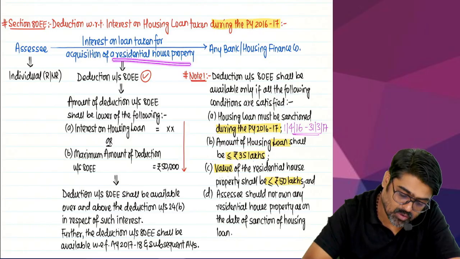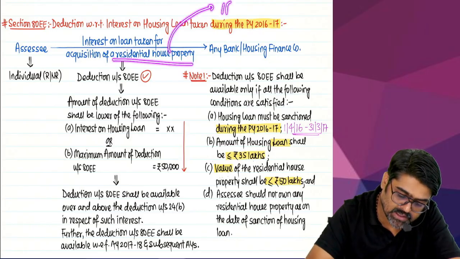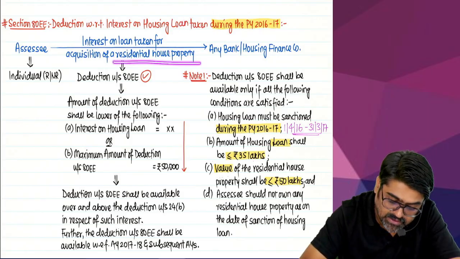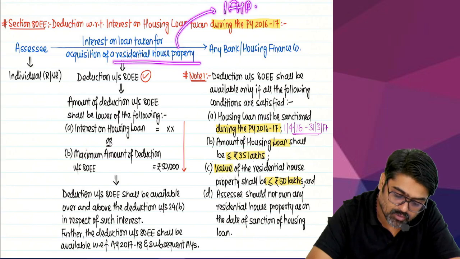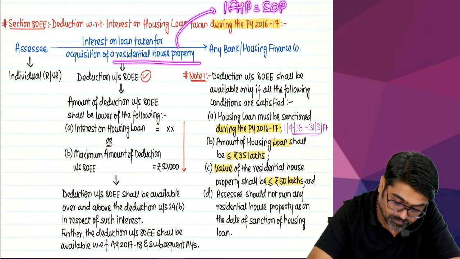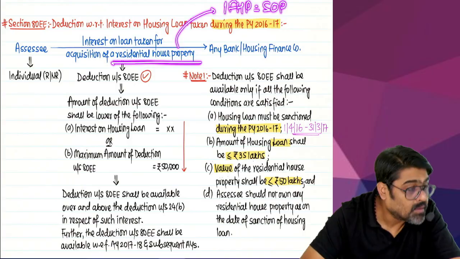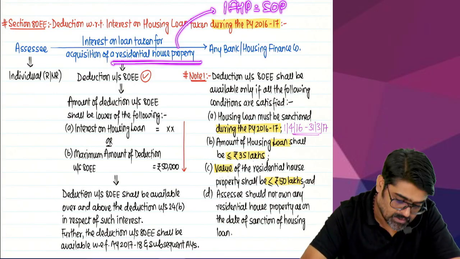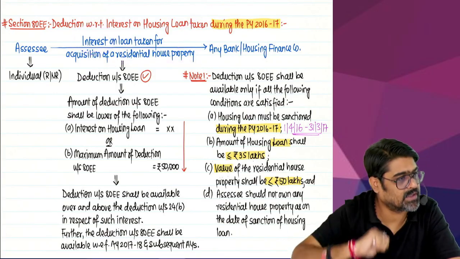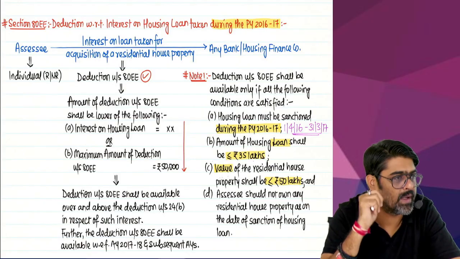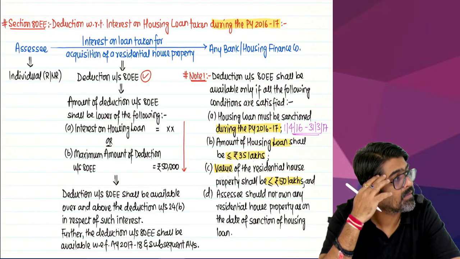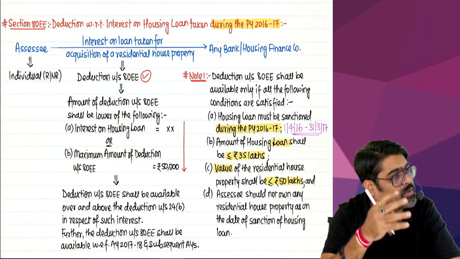Because residential house property you are going to assess under which head? Income from house property, yes or no? And this residential property which you have shown under the head income from house property as what? SOP. So from that SOP, the interest will be allowed under section 24 clause B, but it will be allowed up to 2 lakhs. Do you remember the limit? What if the interest was 2,60,000?